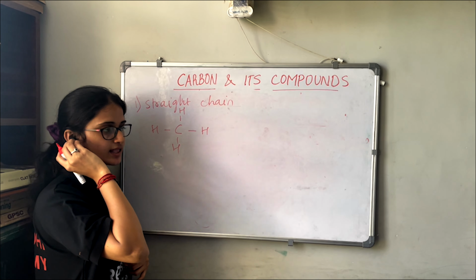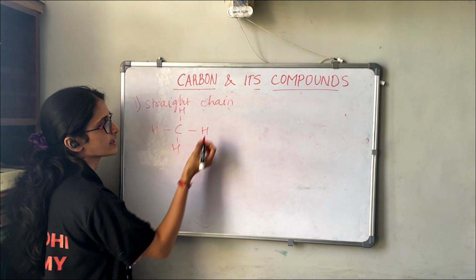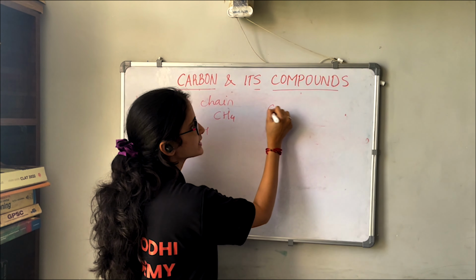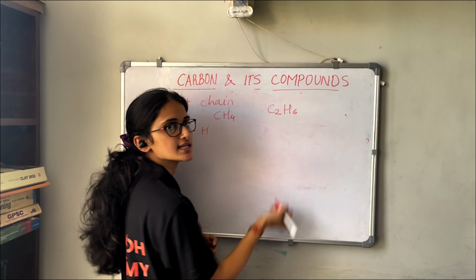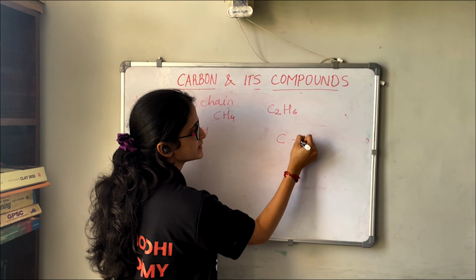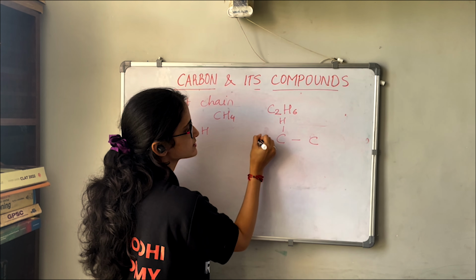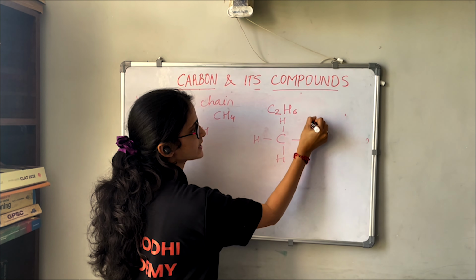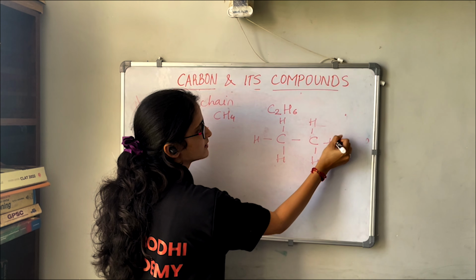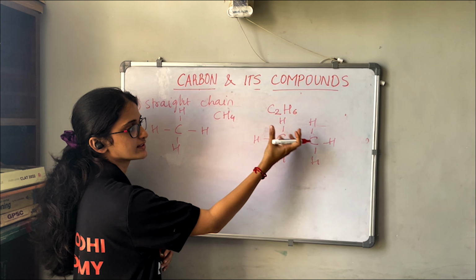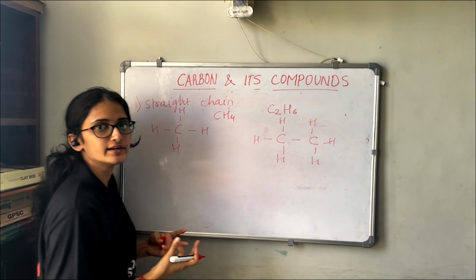This was methane. Now if we take ethane, that is C2H6, we have 2 carbons, right? And we have 3 hydrogens on each side. When these hydrogens form bonds with carbon, we call it ethane.